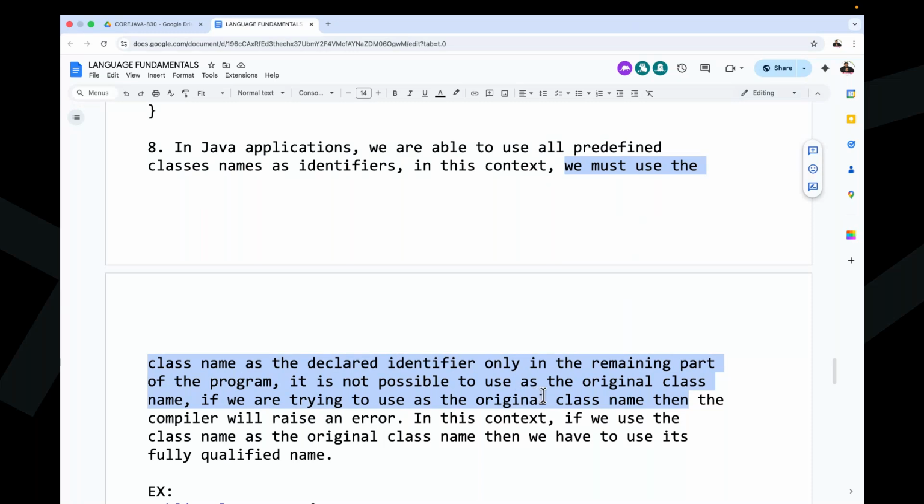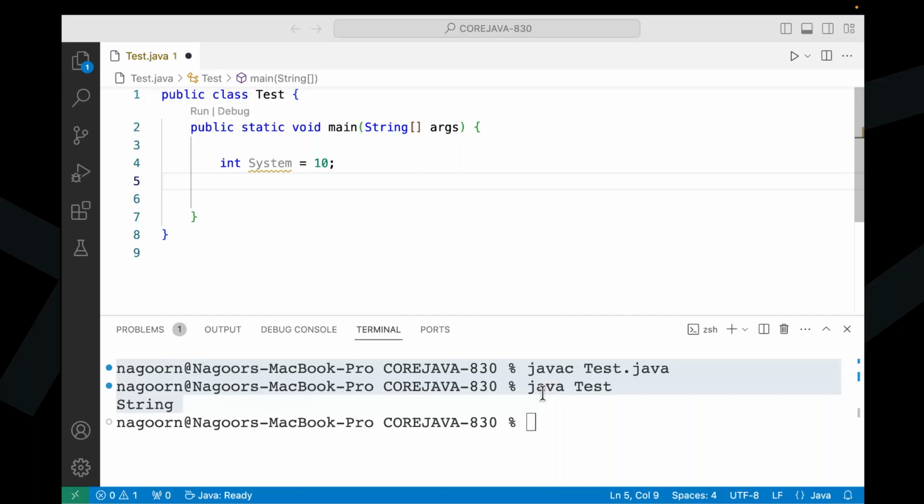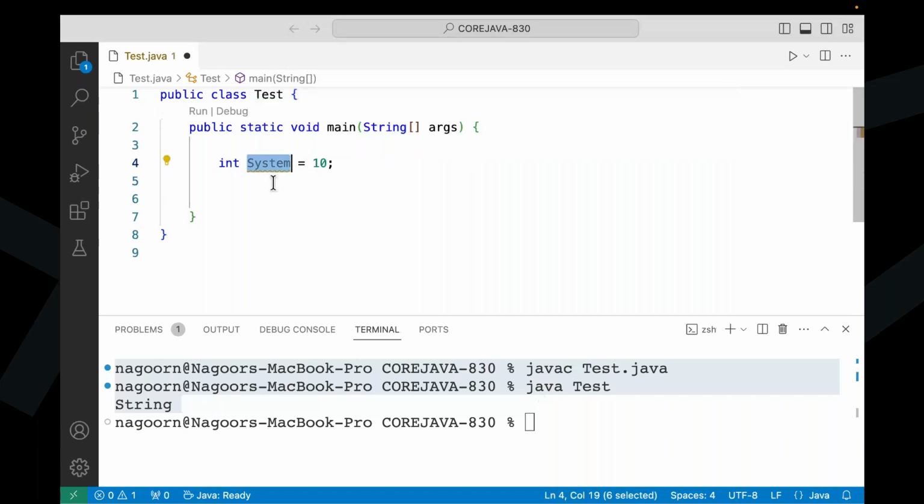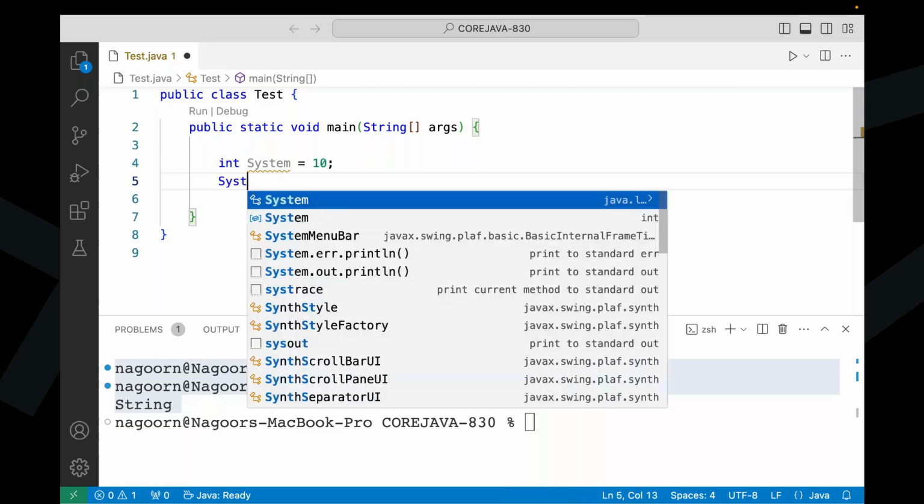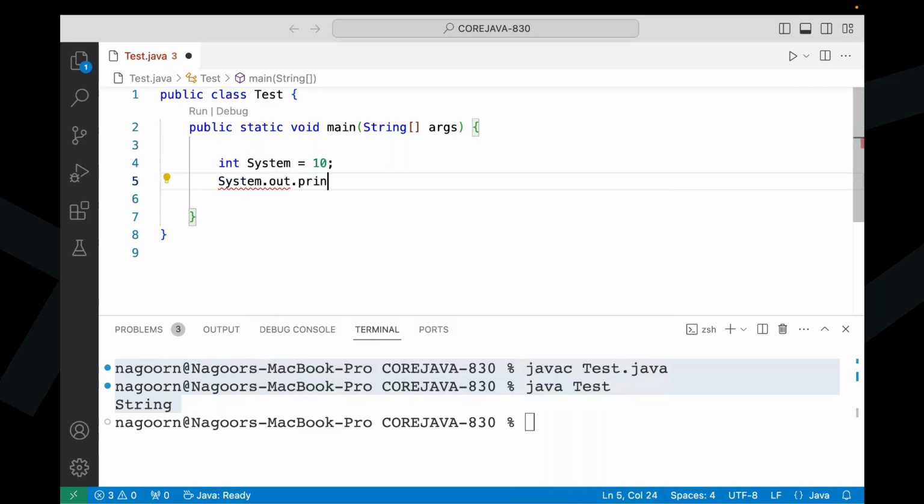Now let us understand this point. Once we declare system as an integer variable, in the remaining part of the program we must use that system as an integer variable only. We must not use that system as the original class name. Right, so now observe carefully. System.out.println of a system.